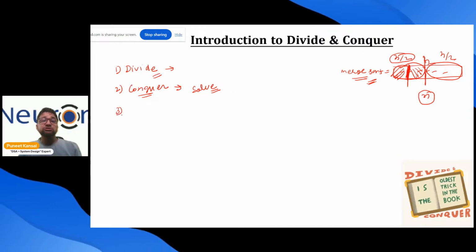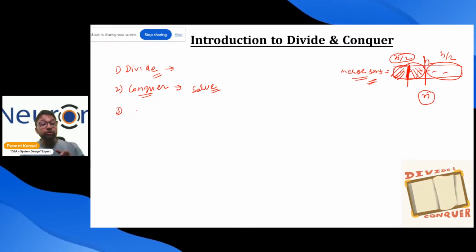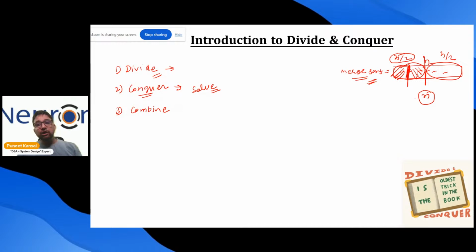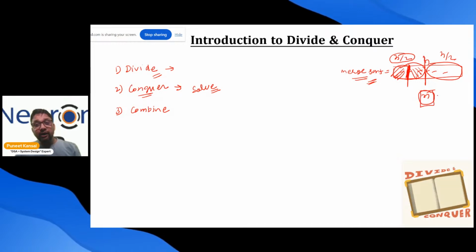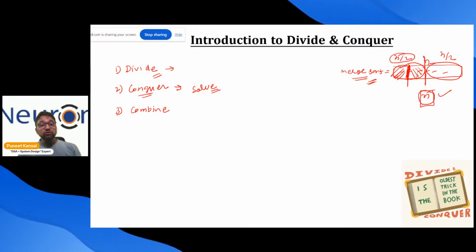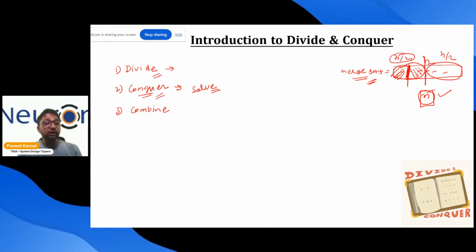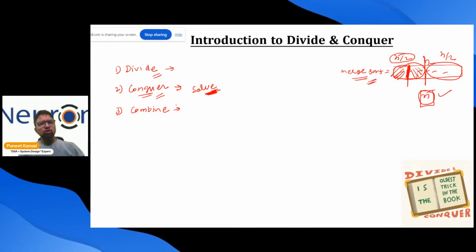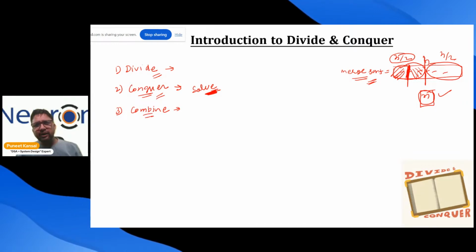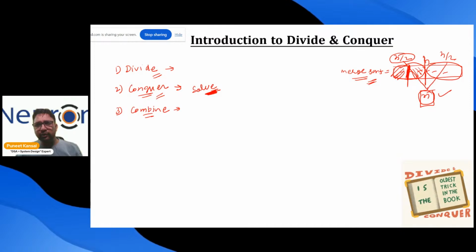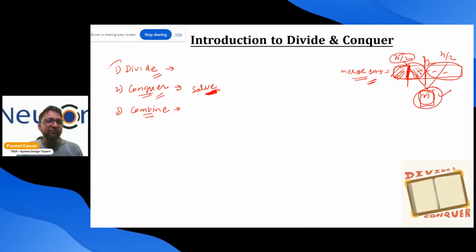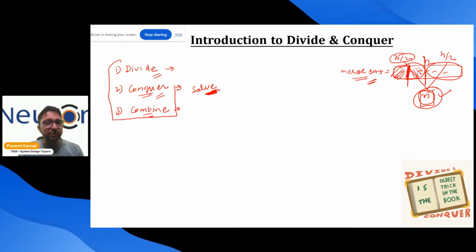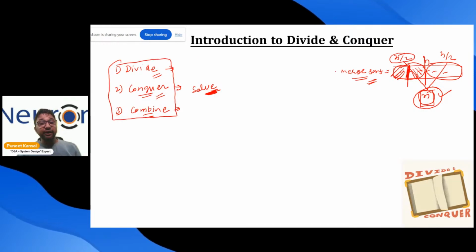After that, one more step is there. They were also doing the same thing. They were combining now, because they wanted to win the complete India. So first they divide, then they conquer, and then they combine back. They had already taken control, and they combined back. So also we need to combine back all these smaller solutions, n by 2 and n by 2, to get the complete sorted array. Divide, conquer, and combine. Three steps will be performed in the divide and conquer technique.